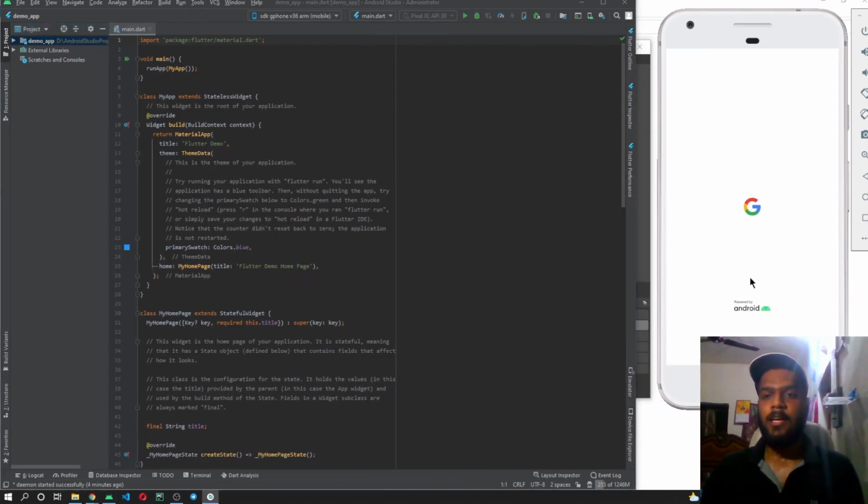So you can see that the emulator is loading. It can take some time depending upon your hardware performance. So until this is installing and completing the setup, let me show you how you can set up a physical device. Before setting up a physical device, let me tell you why you need a physical device.